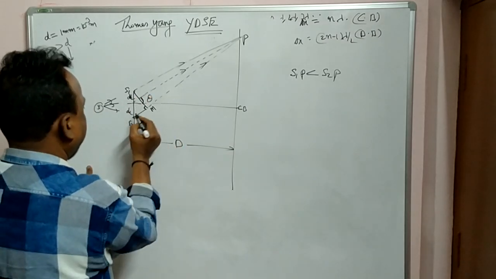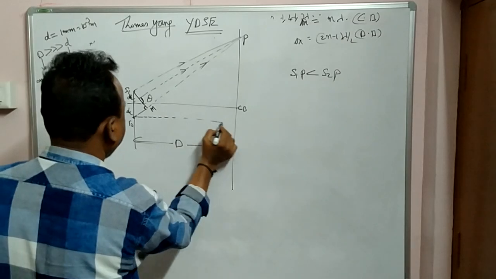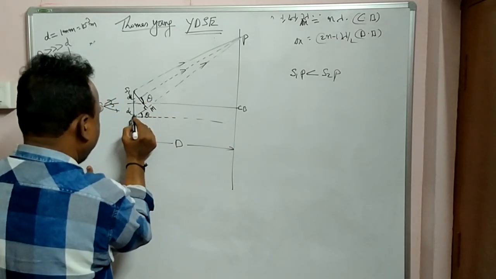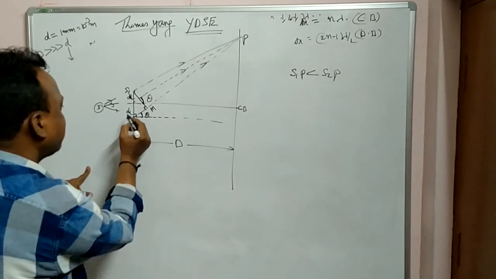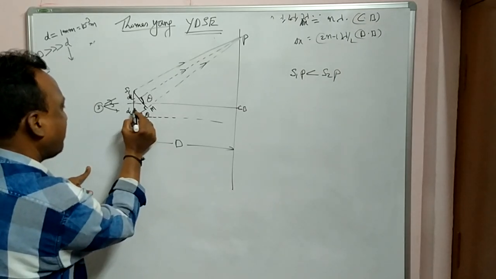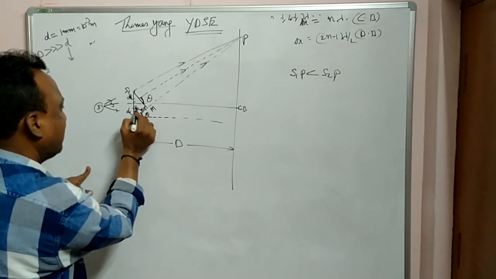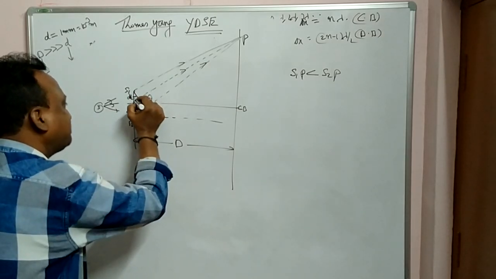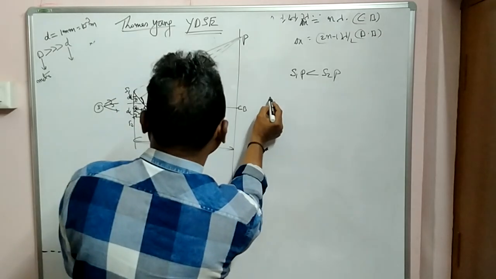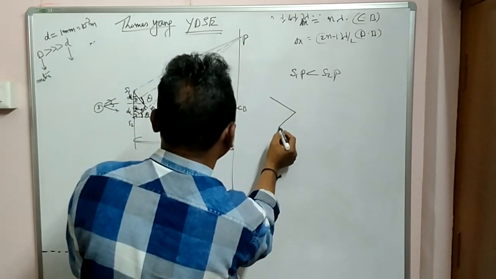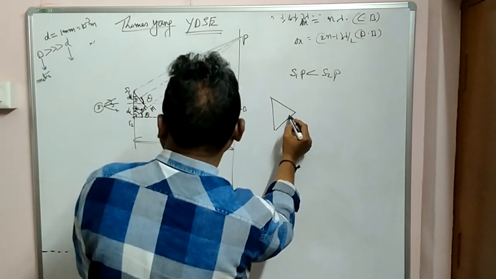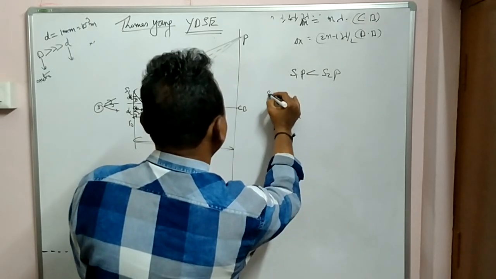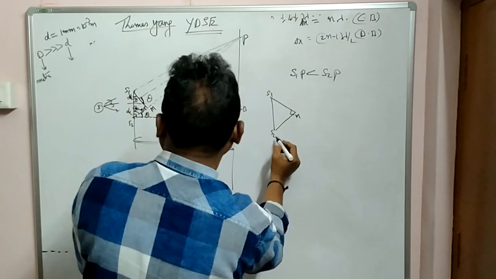Now from geometry, theta, so I will extend one line here. If this is theta, this is also theta. Total angle 90 degrees. So what will be this angle? 90 minus theta. This is 90 minus theta, this is 90. So what is this angle? Theta. From geometry, I am drawing here. Okay. This is 90 degrees. This is M. This is S1. This is S2 and this is what? d.